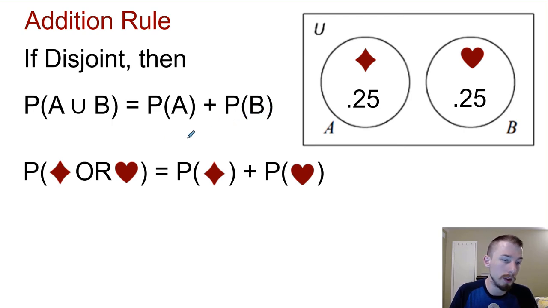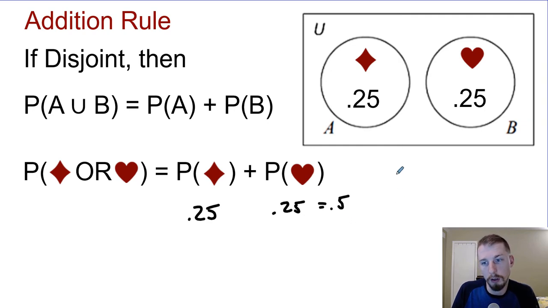So if we want to know what's the probability that we draw a diamond or a heart, well, diamonds and hearts are disjoint, right? There's no overlap, so it's pretty simple. All we do is add them together. So the probability of a diamond, which is 0.25, plus the probability of a heart, which is also 0.25, is going to give us a total of 0.5. So half the cards that we would draw would be a diamond or a heart. It makes perfect sense. And of course, obviously, half of them are neither a diamond or a heart, which would be one of the spades or the clubs.